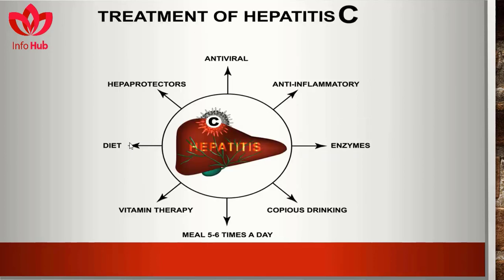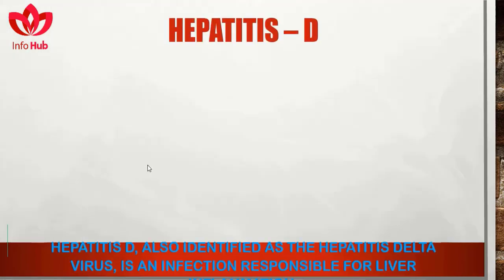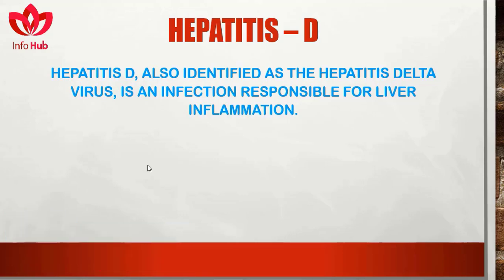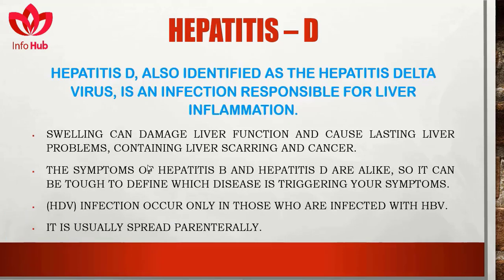Treatment of hepatitis C contains hepaprotectors, antiviral, anti-inflammatory drugs, enzymes, copious drinking, meals 5 to 6 times a day, vitamin therapy and diet. Hepatitis D. Hepatitis D is also identified as the hepatitis delta virus. It is an infection responsible for liver inflammation. Hepatitis D can cause swelling, which can damage liver function and cause lasting liver problems including liver scarring and cancer.